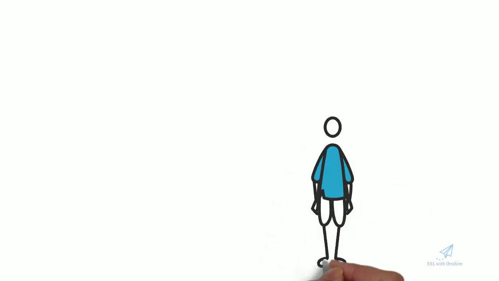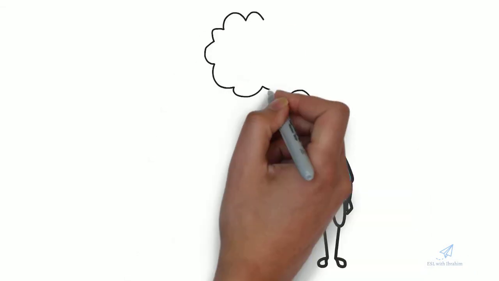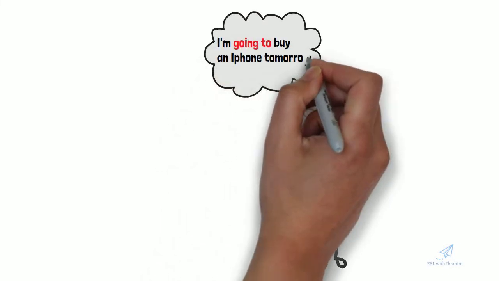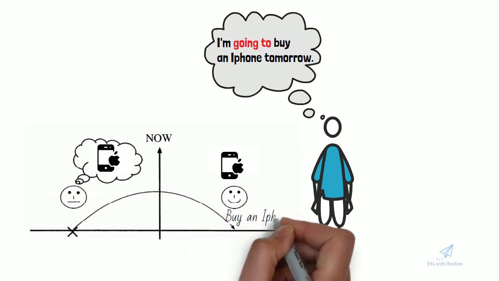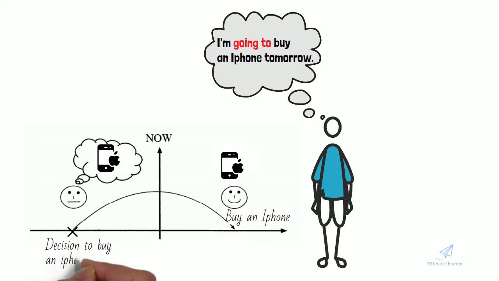This is Bob. Bob wants to buy an iPhone. So he's thinking, I'm going to buy an iPhone tomorrow. Here, we're talking about the future, and the decision of buying an iPhone was made in the past.